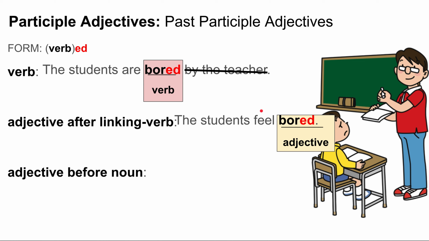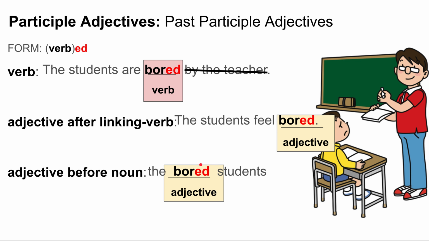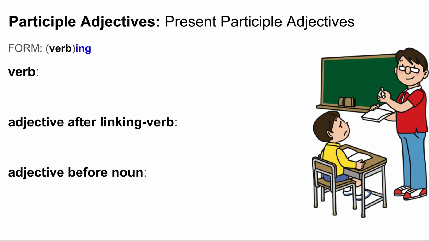How do the students feel? The students feel bored. They are bored. Because bored is now an adjective, I can move it before the noun, the bored students. Okay, and bored is an adjective describing how they feel. Let's move on now and look at the present participle adjectives, that is verb plus ing.